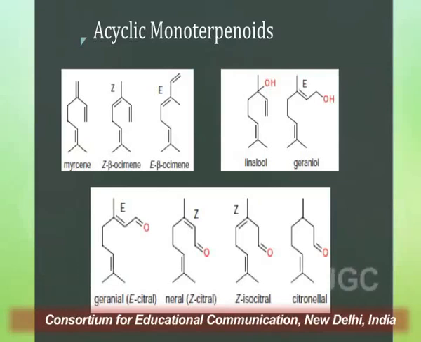Then another example is geraniol, which is largely found in the essential oil of Cymbopogon species and is largely used in perfumery. Likewise, we have other examples of acyclic monoterpenoids like geranial, which is an aldehydic or oxygenated derivative. Then its isomer, that is neral, isocitral, and citronellal. Citronellal is again an important compound which is found in Cymbopogon species and also found in Melissa officinalis and in various eucalyptus species, and has an important role in the perfumery industry. So this was all about the acyclic monoterpenoids.